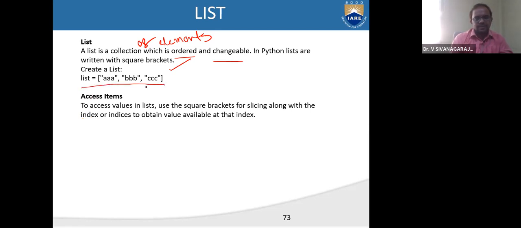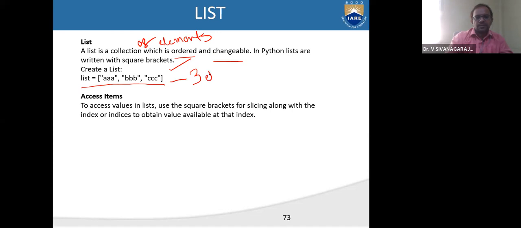So this is a simple list. What is this list actually? The list consists of strings of 3-letter alphabets like A, triple B, triple C, right? So how many elements are there? There are 3 elements.